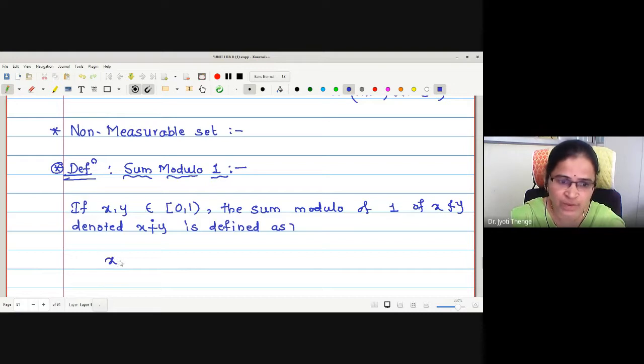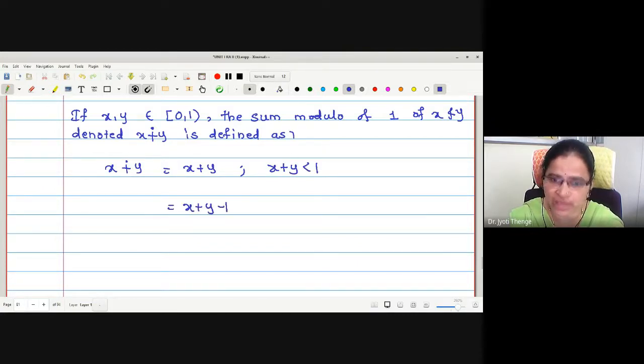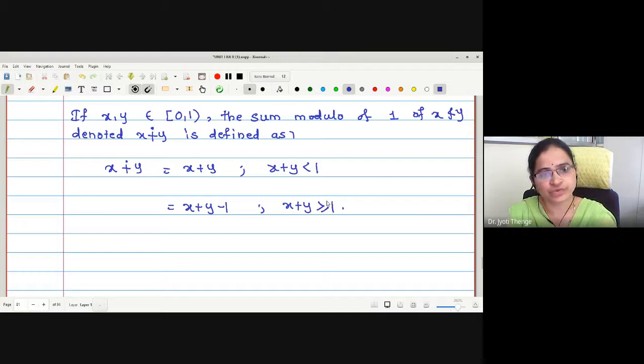The sum modulo 1 of x and y is defined as the ordinary sum x plus y, provided x plus y is less than 1, and it is defined to be x plus y minus 1 if x plus y is greater than or equal to 1.